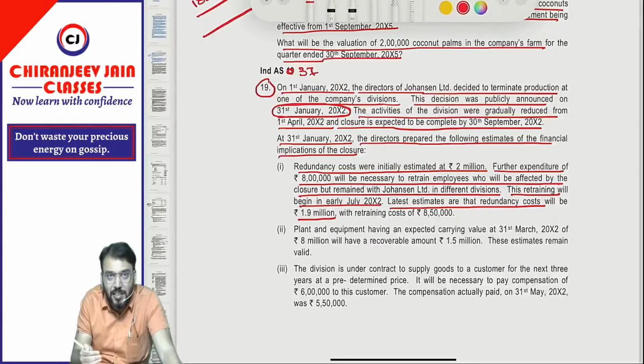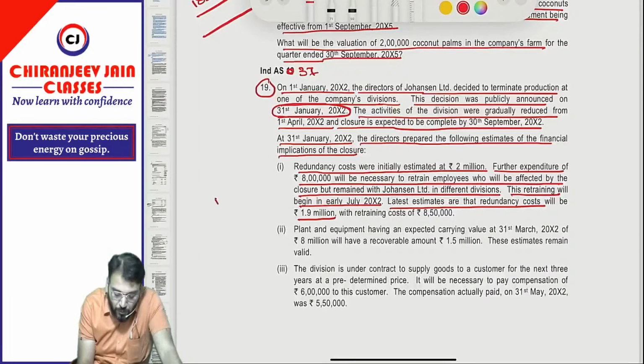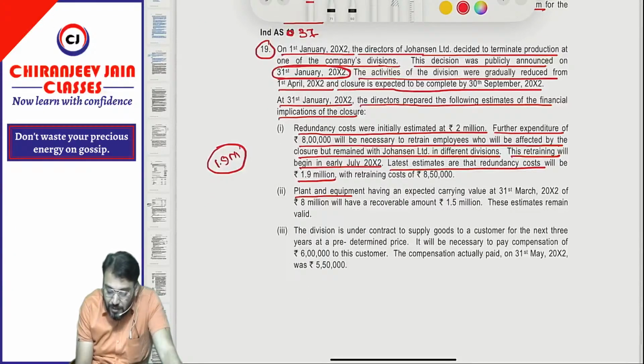We'll assume that the latest estimate is as on 31st March, and therefore we should create a provision of 1.9 million. First point, you have understood? Yes, sir. Come to the second part. Plant and equipment having an expected carrying value at 31st March 2002 of 8 million will have a recoverable amount of 1.5 million. These estimates remain valid.